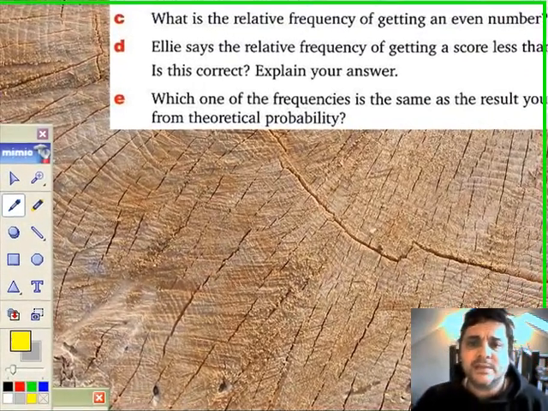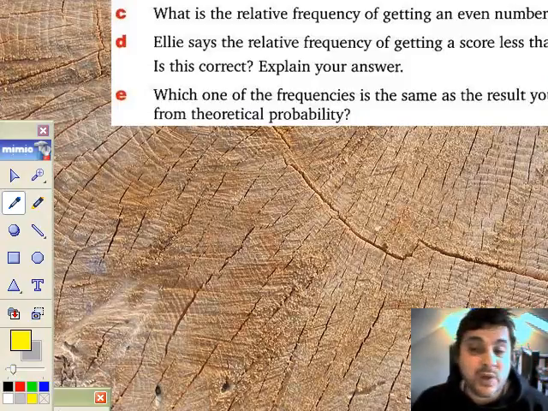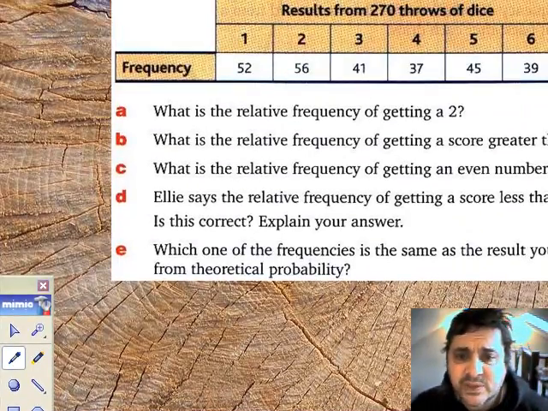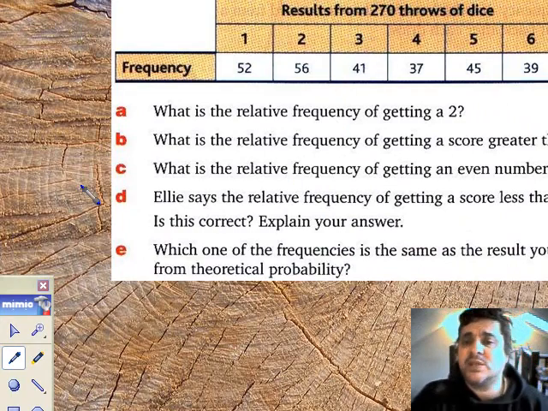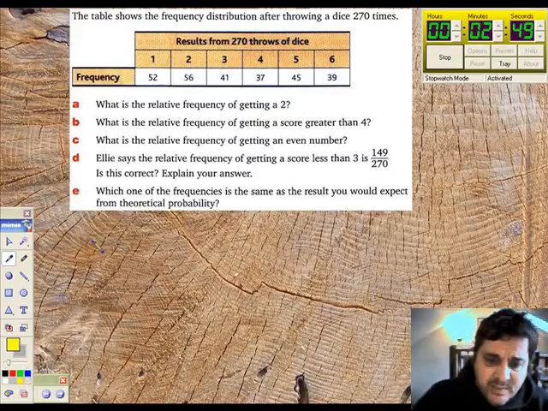Right, what have we got here? The table shows the frequency distribution after throwing the dice 270 times. This is question 10. So a 1 came up 52 times, a 2 came up 56 times, a 3 came up 41 times, etc. So I'm going to try and squeeze some answers. Actually, let's do it down here, it'd be better.